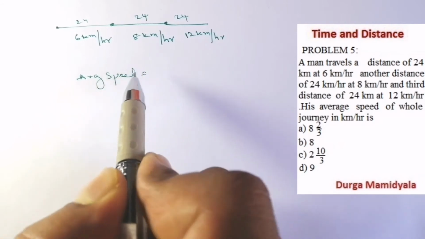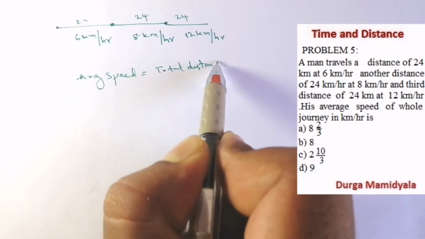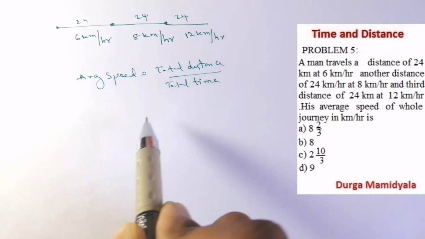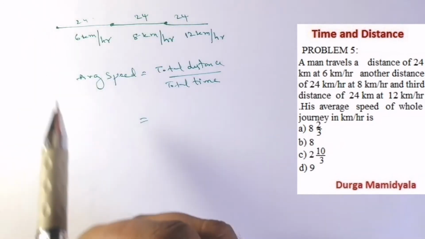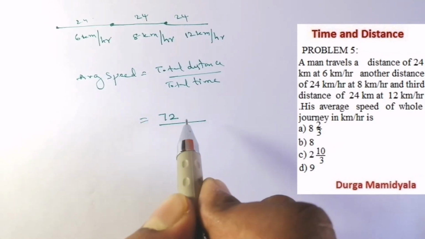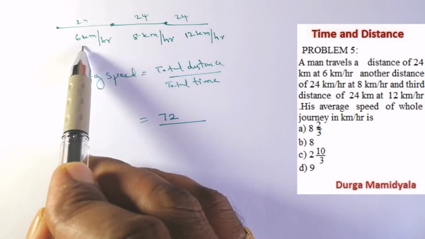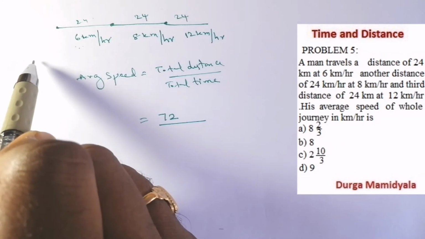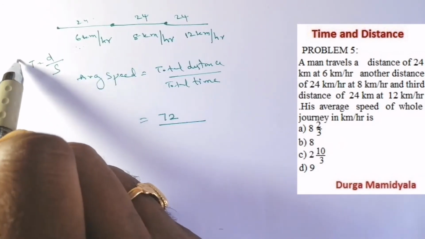So average speed is what? Total distance by total time. We know the distance. What is distance? 24 plus 24 plus 24, so it is nothing but 72 by, now what is the total time? Here time is not given. What is given? Speed. Now that we have the speed and we know the distance, time is equal to what? Distance by speed. So this formula we can apply here.